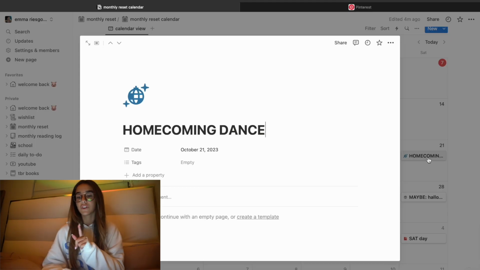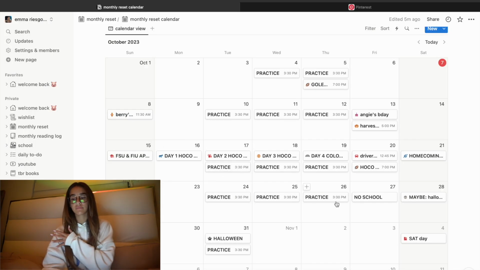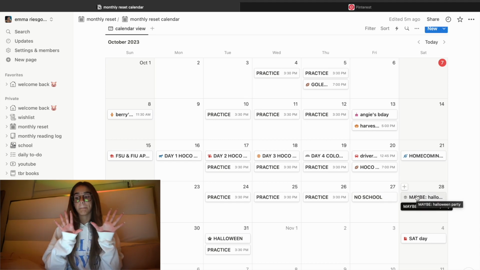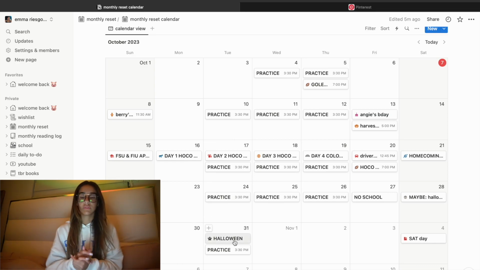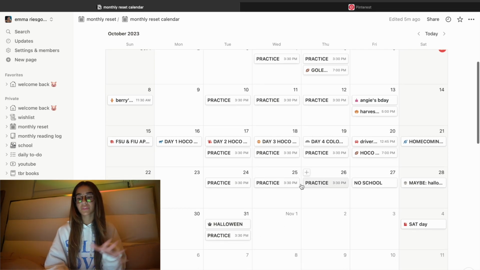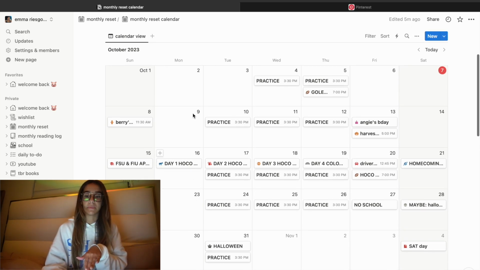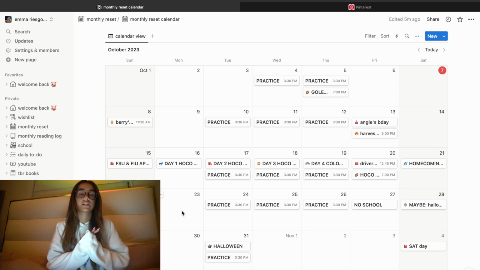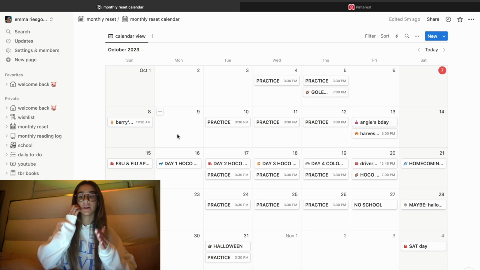And then the 21st is the homecoming dance, so it's on a Saturday. And then I have practice the next week, and then Friday there's no school. And then the 28th, I'm maybe doing a Halloween party, so I put that there. The 31st obviously is Halloween, and then we have practice, and that is the end of October. And if you're wondering why I don't have practices on Monday, it's because those are privates. So if you want your own private solo practice, you could have that, which I'll probably end up doing one, so I'll have to come back and add that. But that is for right now what my month of October looks like.